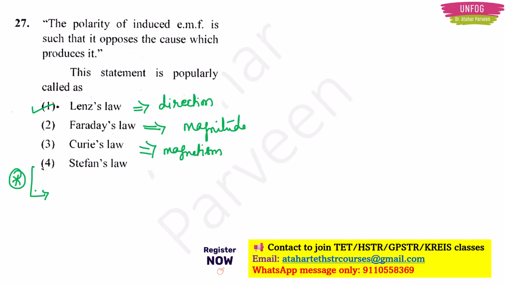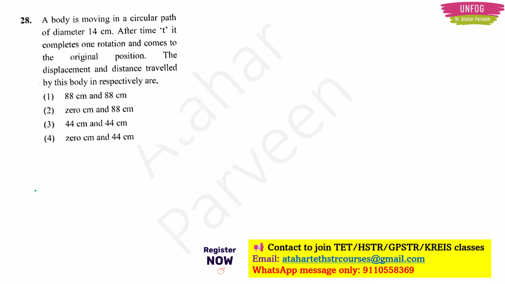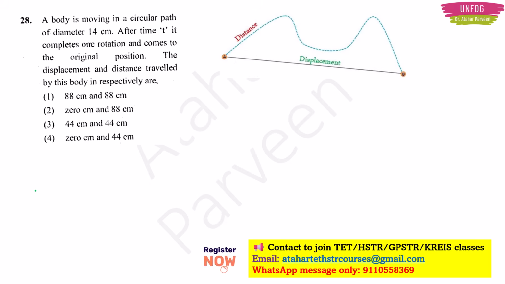Okay. Next, question number 28. A body is moving in a circular path of diameter 14 cm. After time t, it completes one rotation and comes to the original position. The displacement and distance travelled by this body respectively are. You should know one thing, that distance is different from displacement. Many aspirants get confused thinking that both are the same. They are not the same at all. Distance is different from displacement.